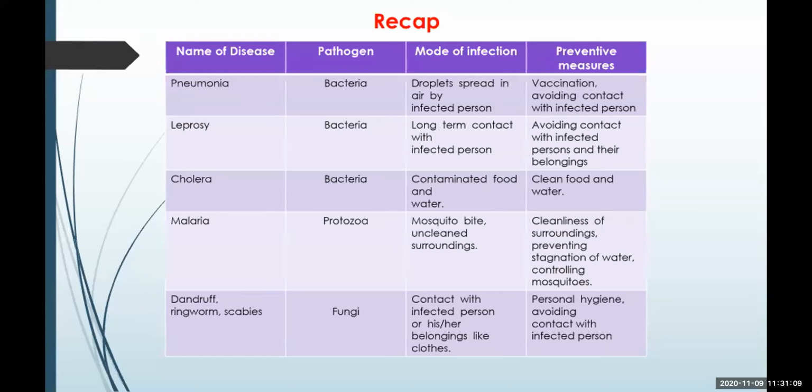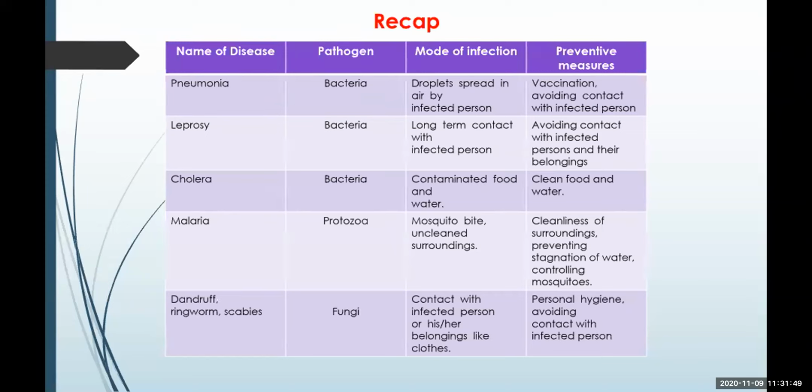Next is leprosy, which is again a bacterial disease. As I have shown you, this is a degenerative disease which will cause degeneration of the part where the infection is caused. If the hand is infected, the muscles and the bones start degenerating. So, if recognized, the person has to be taken to the doctor immediately, because medication is available and this is a curable disease.